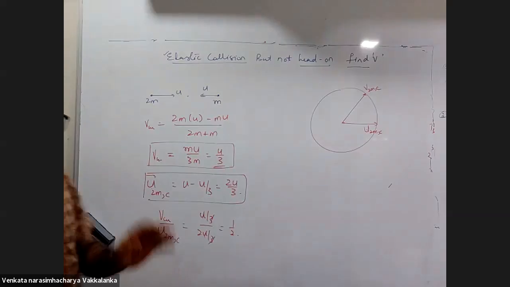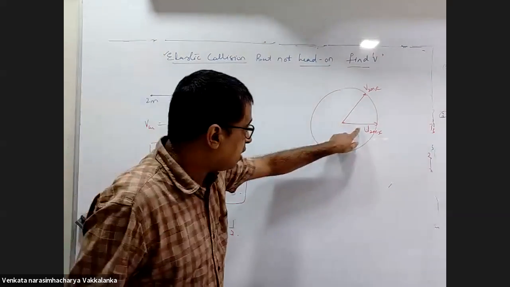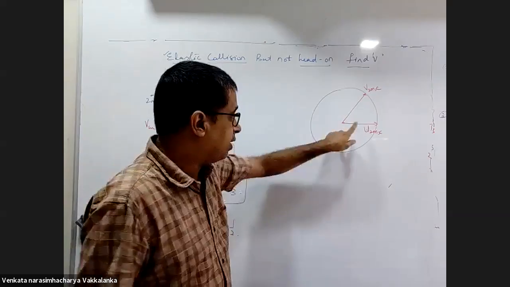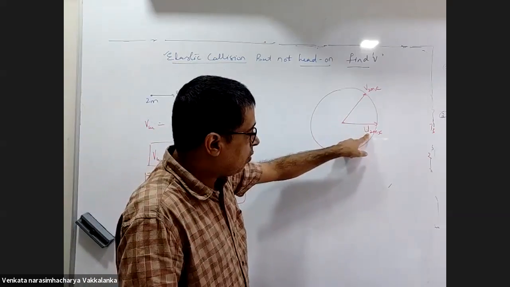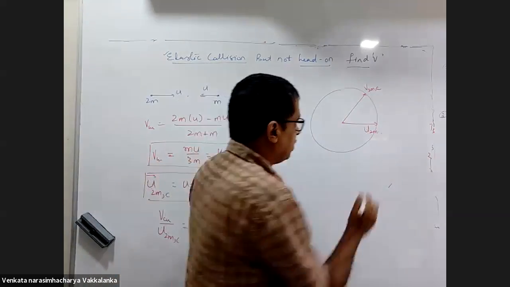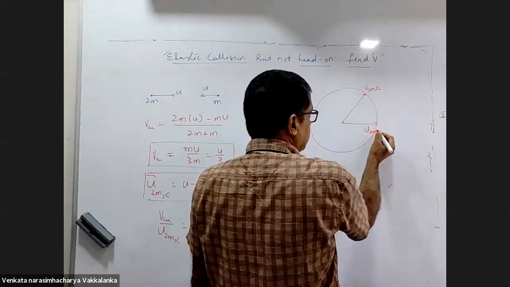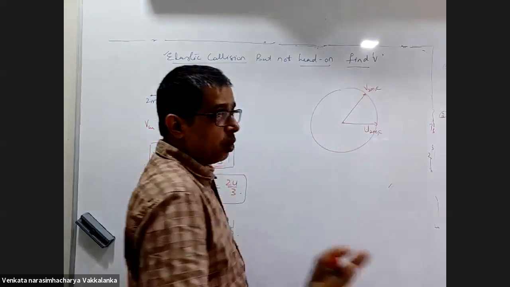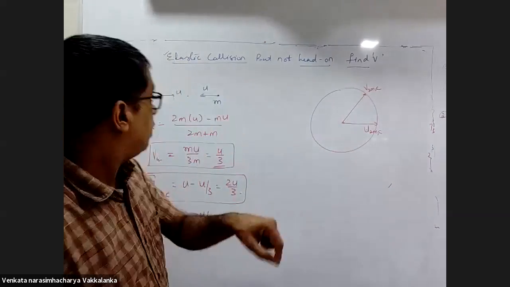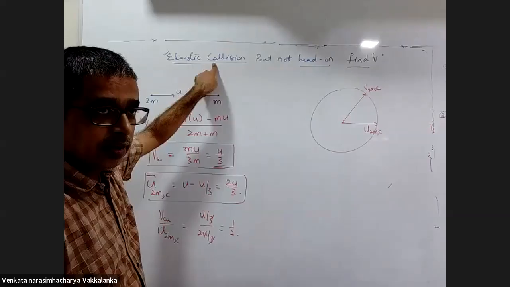So they will be same because it is elastic. Relax. Elastic collision. This is the initial velocity of 2m with respect to center of mass, this is the final velocity. Magnitude of both will be the same. Why? Because it is an elastic collision.